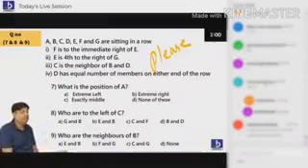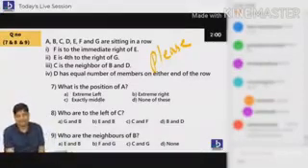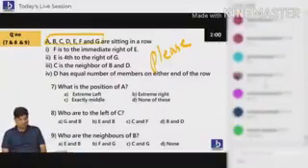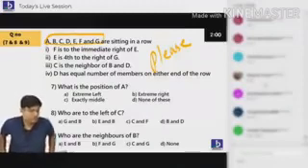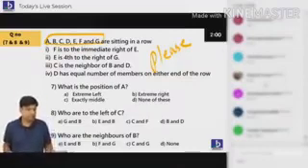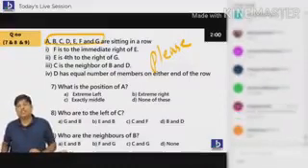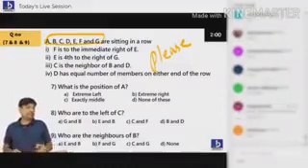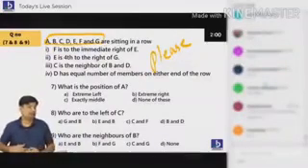Okay, we are doing linear arrangement. Tomorrow we will do circular arrangement. Again we will do what? Tabular. Chaliye, make it faster, students.